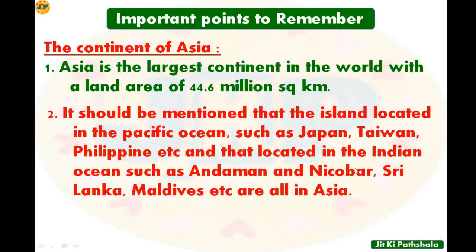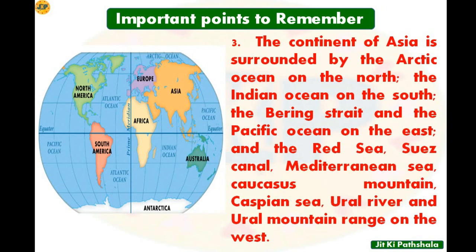On the other side, if we see in the Indian Ocean, islands like Andaman and Nicobar, Sri Lanka, Maldives, etc., are all in the continent Asia. Next comes point number 3. The continent of Asia is surrounded by the Arctic Ocean on the north. So this is the continent Asia, and in the north of Asia lies the Arctic Ocean.